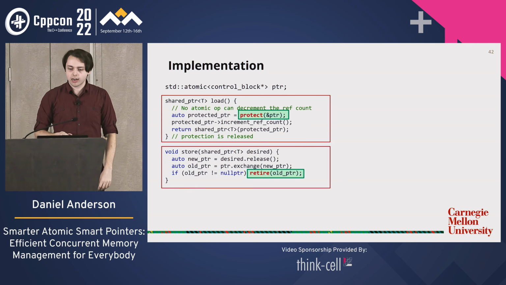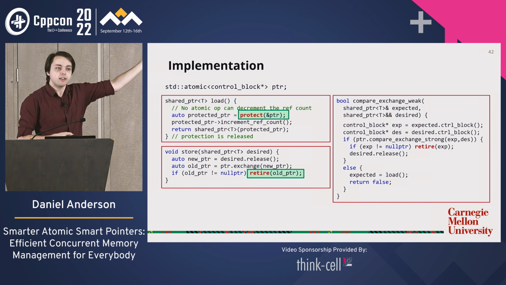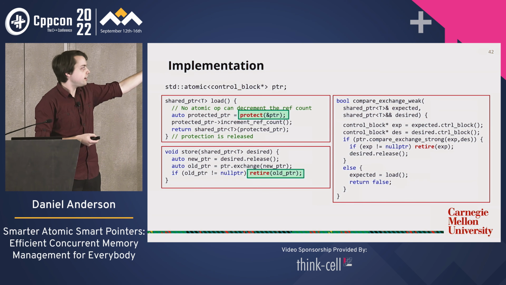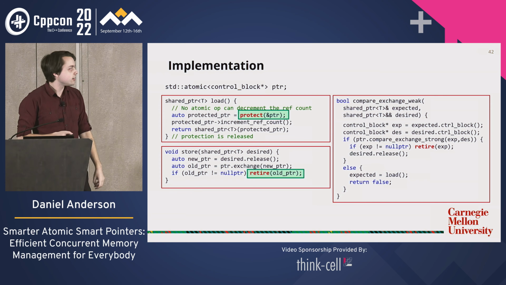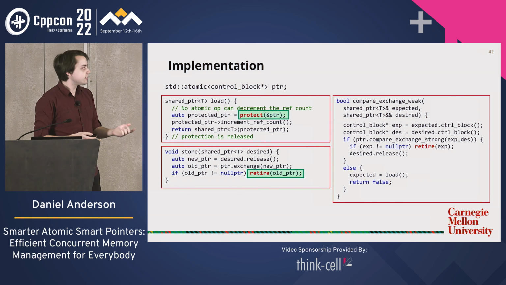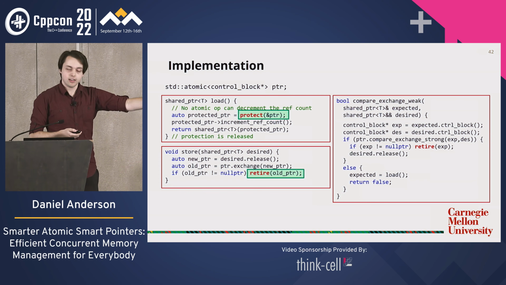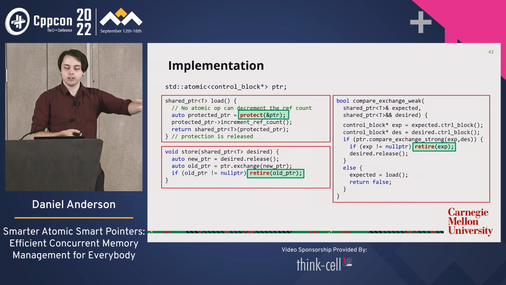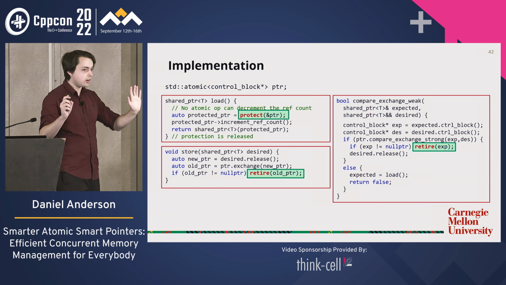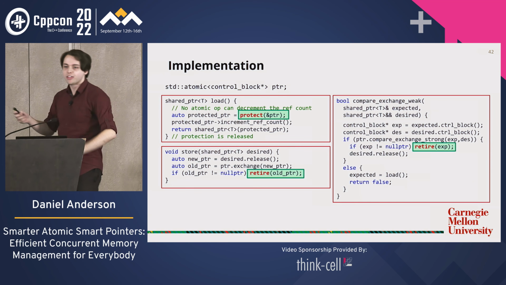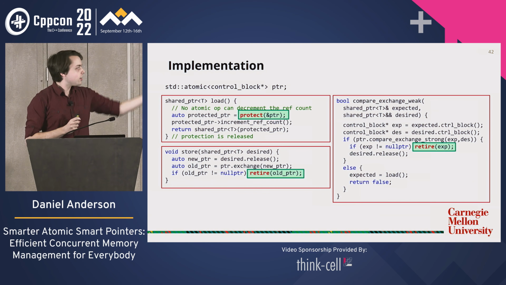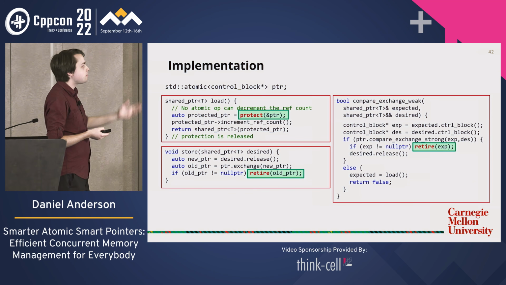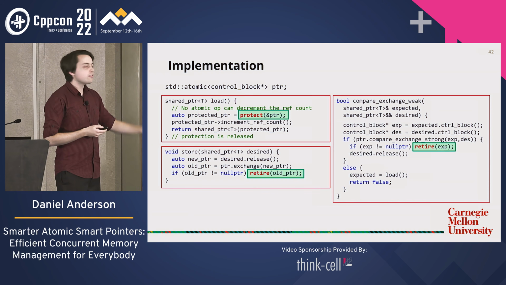It's similarly not too hard to implement a compare exchange. It's about as simple as it could get. We're going to take our control block pointers from expected and desired. We're going to do a compare exchange on our underlying atomic. If it succeeds, then that means we have overwritten expected and therefore we've dropped its reference count by 1. So we retire it. We say, hey, we dropped the reference count by 1, so go and throw away my reference, but if someone's reading it, don't do it yet. You can defer that reference count decrement, that's fine. Otherwise, if we fail the CAS, we just do a load into expected because that's the semantics we expect from a compare exchange.